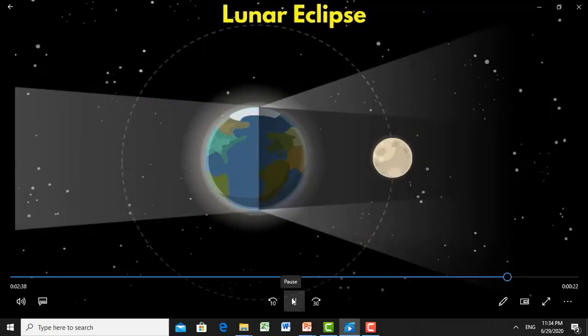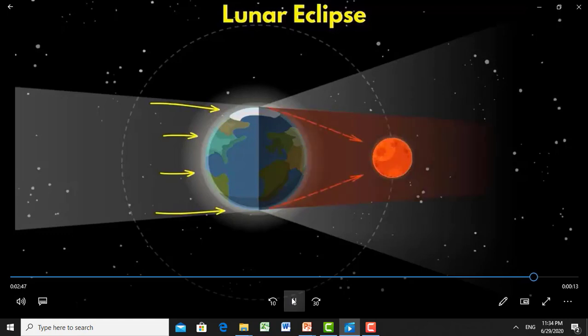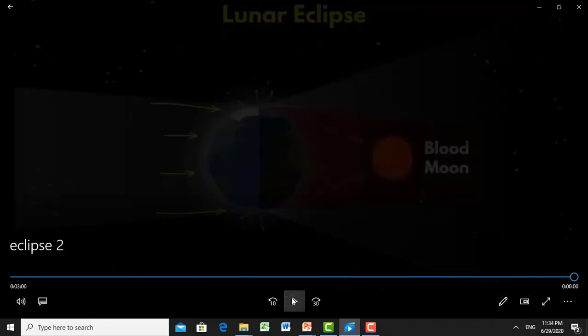The question arises: during a lunar eclipse, why is the moon red? The reason is that the sun rays pass through the atmosphere of the earth. The lights are scattered while red light approaches towards the moon. That's why the moon's color is red and it is called a blood moon.